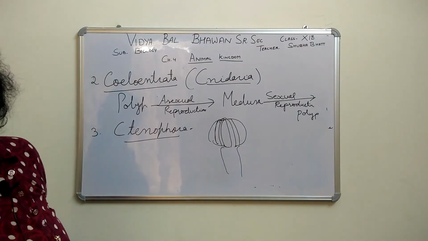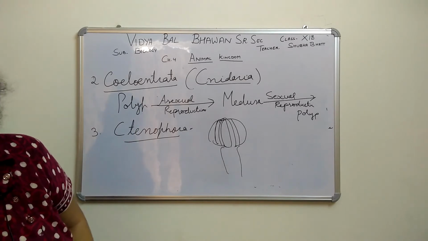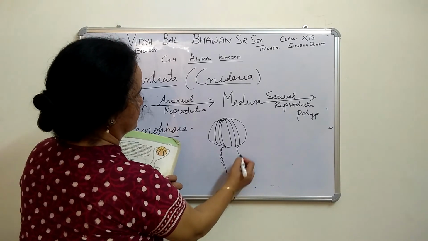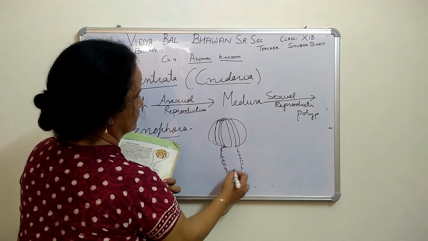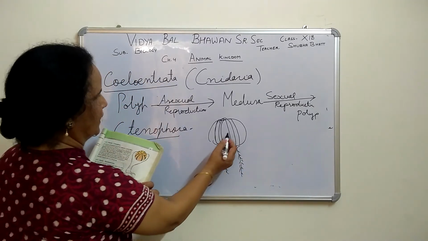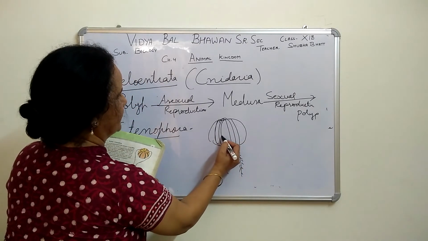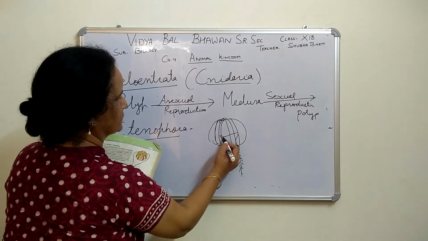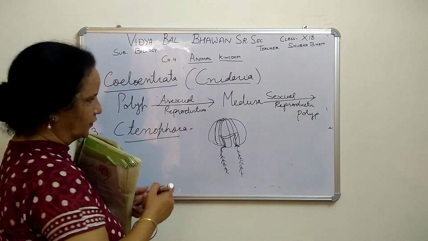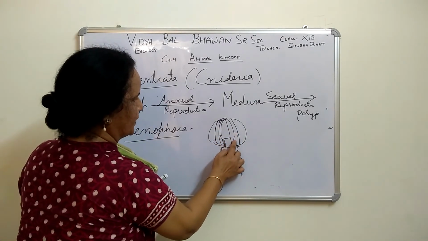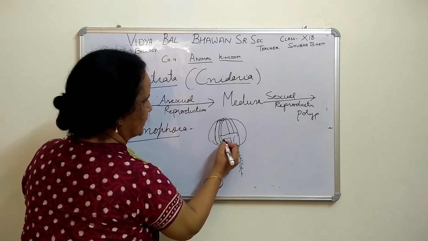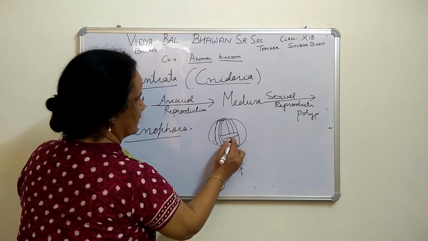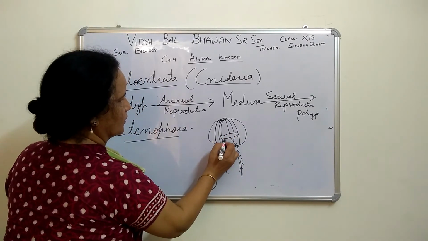This is the Ctenophora, you can see in your book also, the diagram is given in your book. These are the flagella. Now these are the 8 comb plates. We can make it like this. 8 comb plates are there, and these tentacles or flagella are attached.